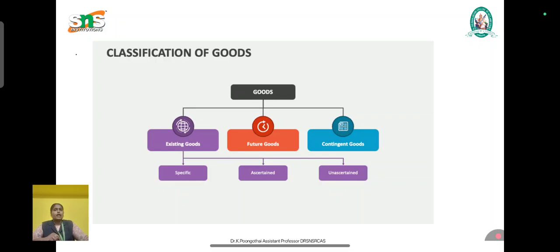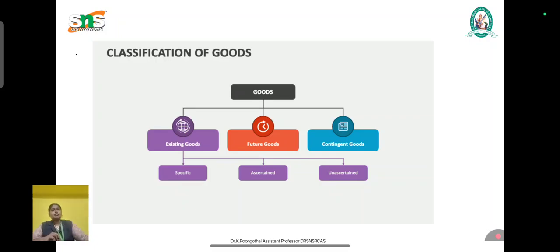Now we are going to see the classifications of goods. Goods can be classified into three. The first is on the basis of existence. The first one is existing goods. Existing goods means goods which exist at the time of contract and are owned or possessed by the seller. Once again, goods that are legally owned and possessed by the seller at the time of sale are known as existing goods.